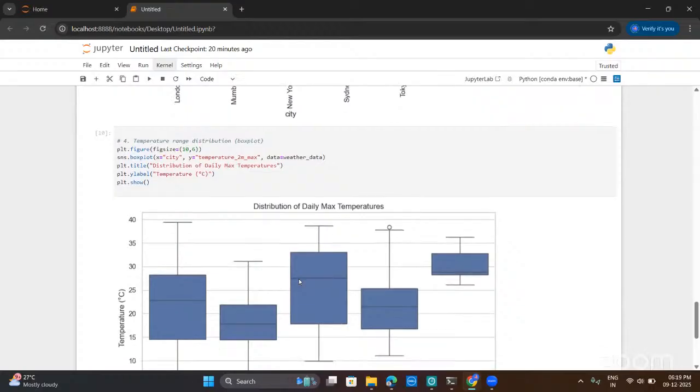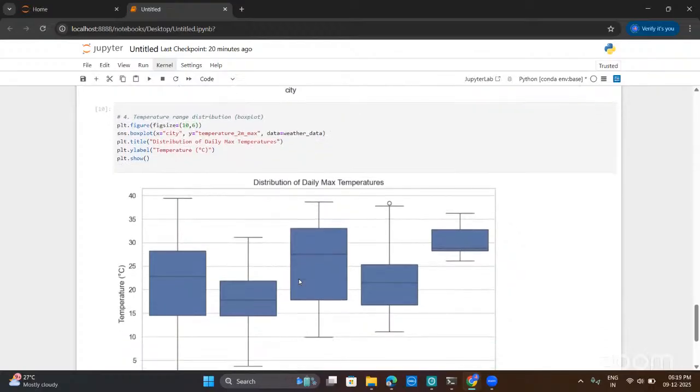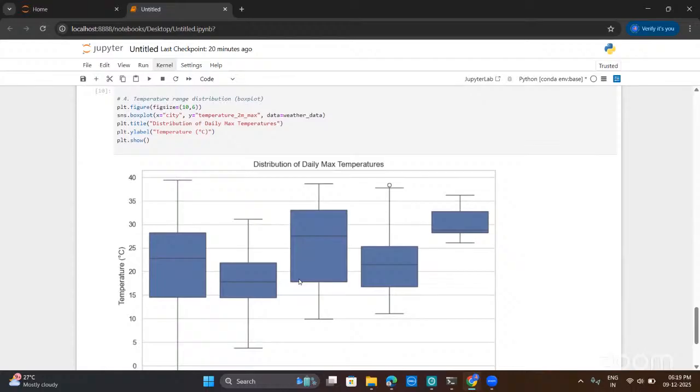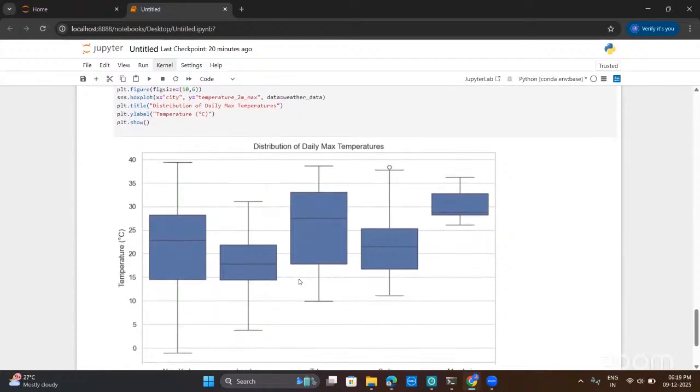Coming to the fourth visualization, here we can observe that it is a box plot. From this, we can display the distribution and variability of daily maximum temperature, showcasing extremes and outliers in weather fluctuations.